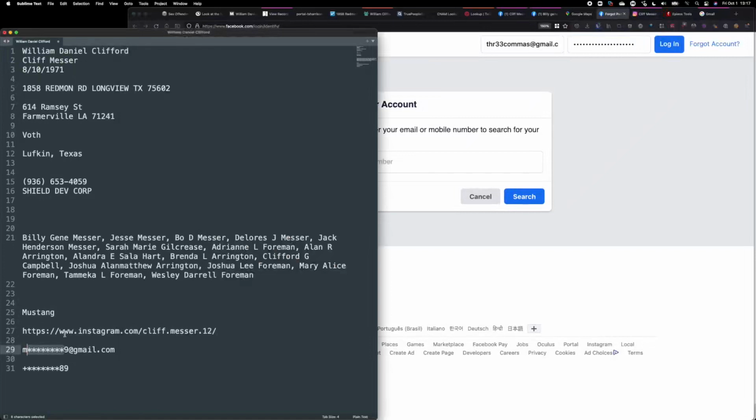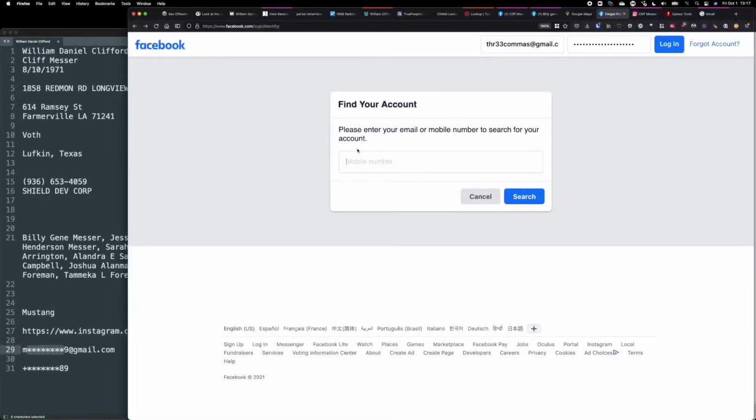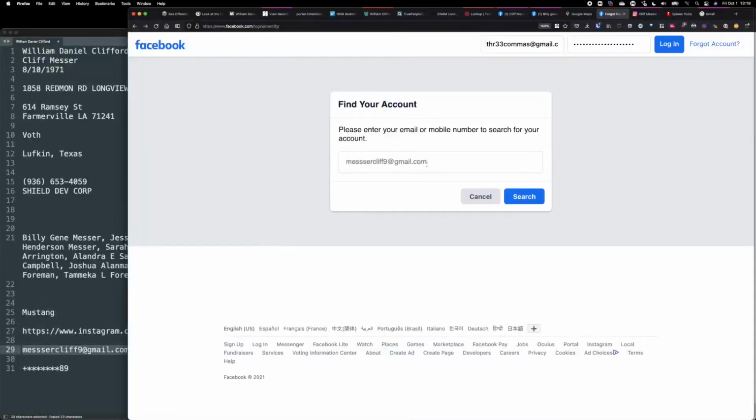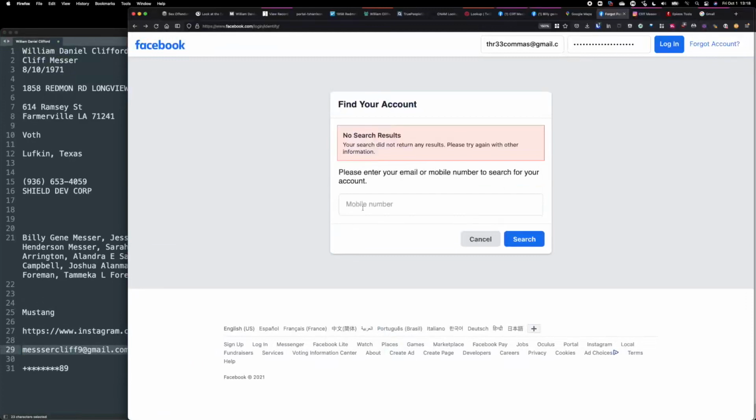So if I were to put that in here, let's do a Facebook search again. His username was Cliff Messer, starts with an M, so this is likely Messer, Messer, and then something 9, probably Cliff. Let's do this and put this in. Sometimes you can guess and get away with it. In this case, Messer Cliff 9. Nope. So that's probably not the right guess.